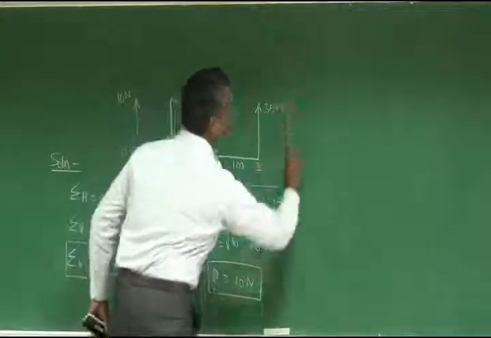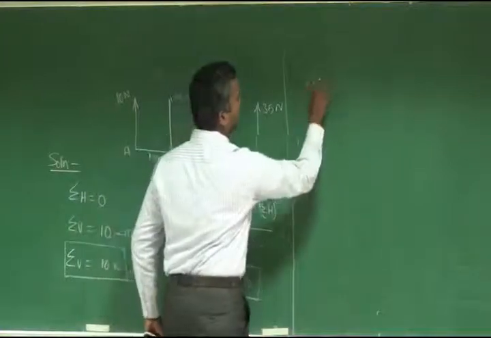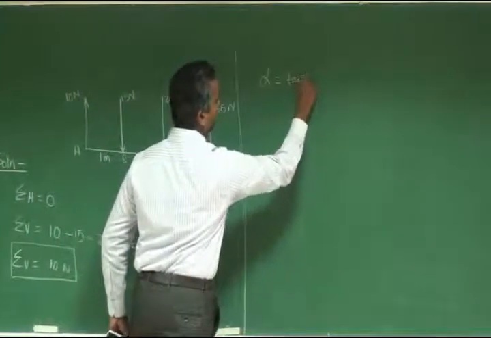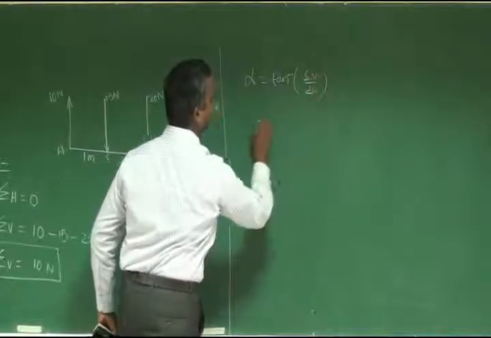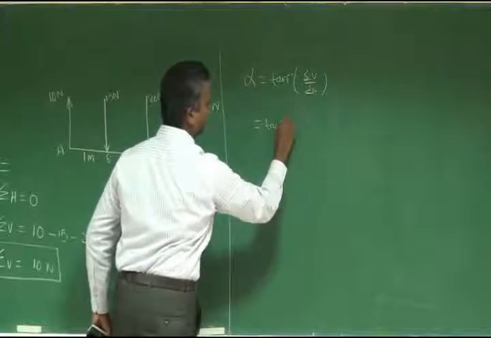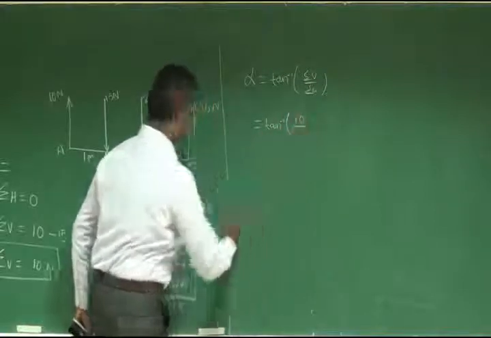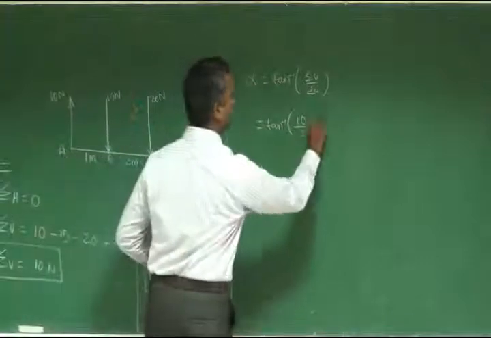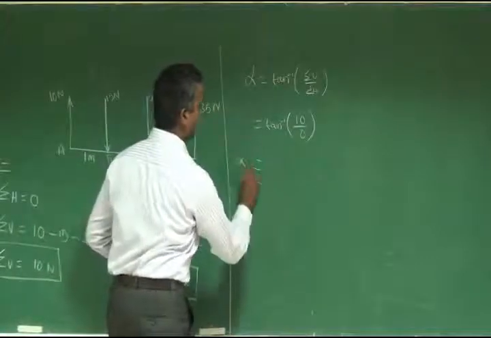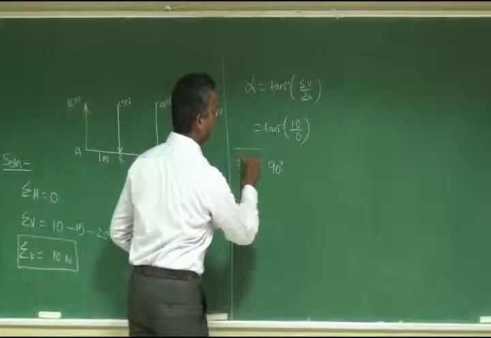Then you can find the angle alpha. Alpha is equal to tan inverse of sigma V divided by sigma H, which is tan inverse of 10 divided by 0. That is infinity, so alpha is equal to 90.